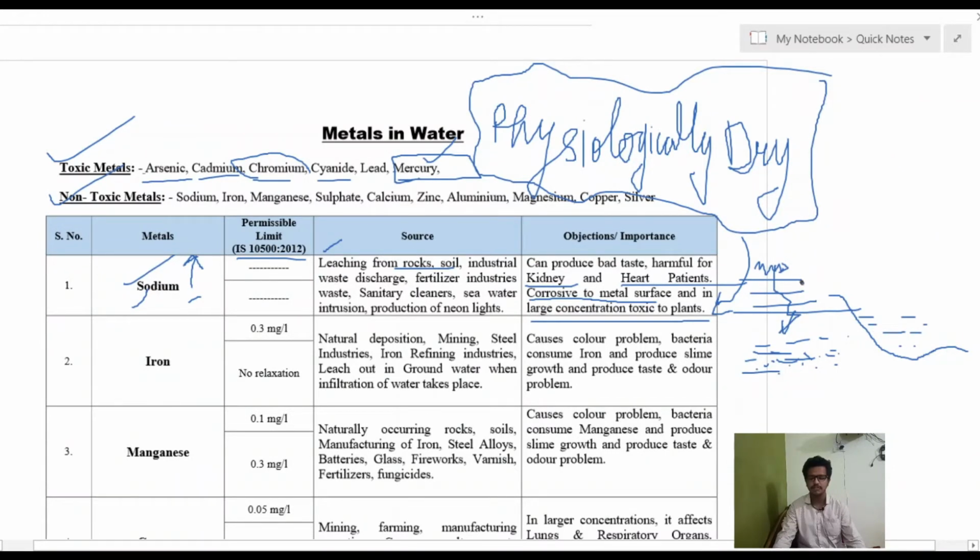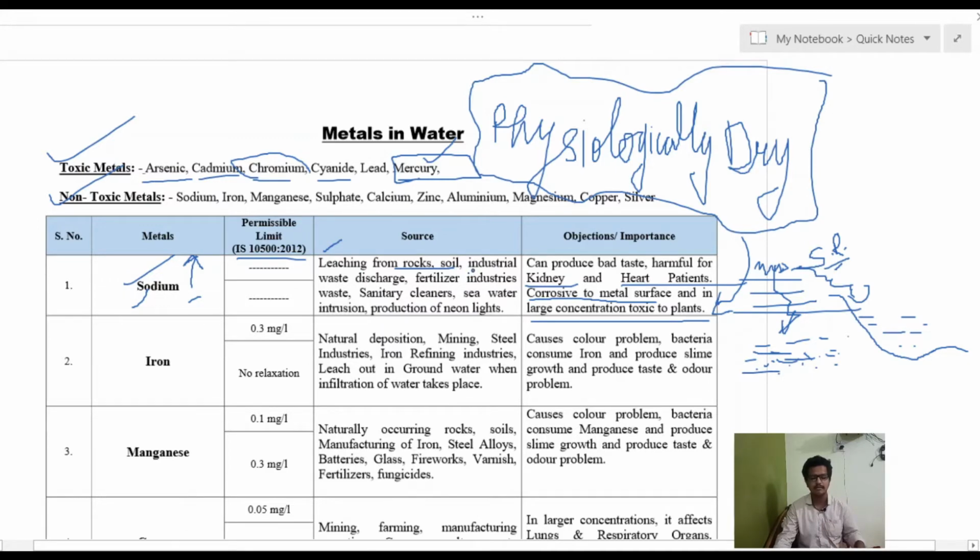If it goes into surface water, that is the surface runoff, SR. So if the surface runoff water passes over those rocks or soils and goes to the surface water, that will cause an increased level of sodium in that water.